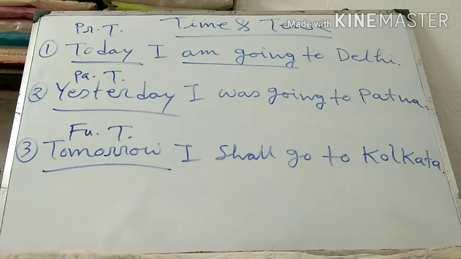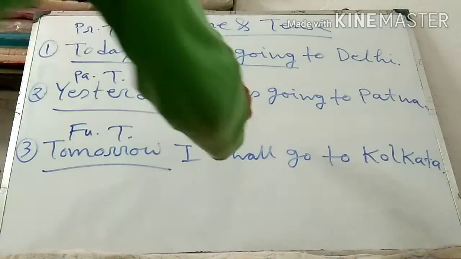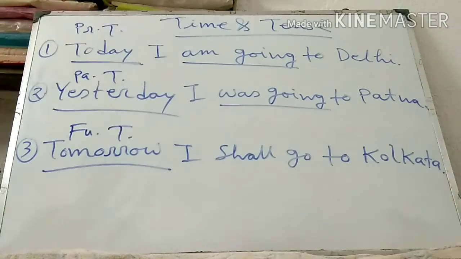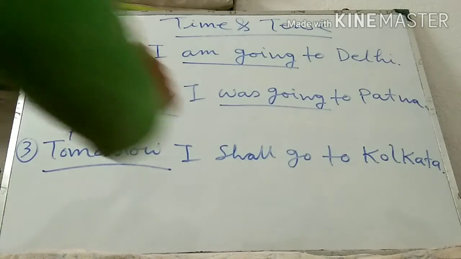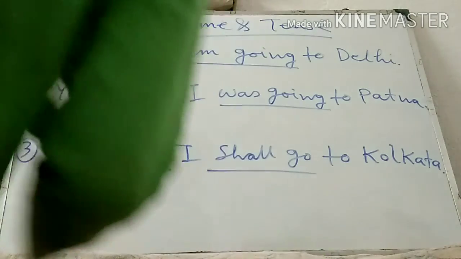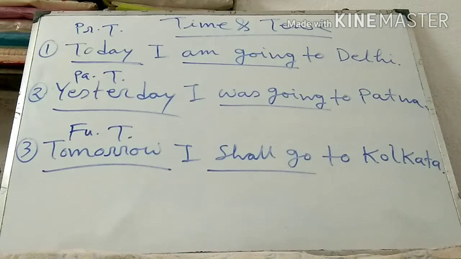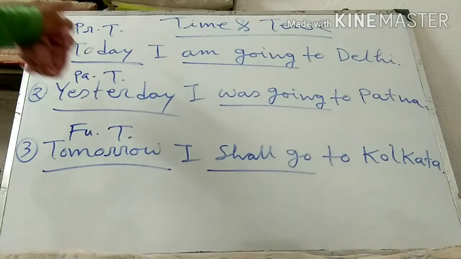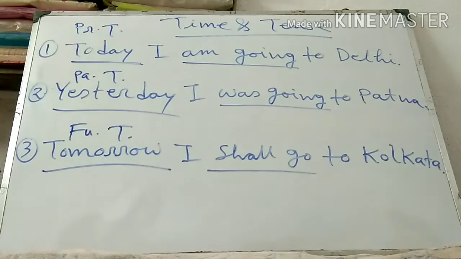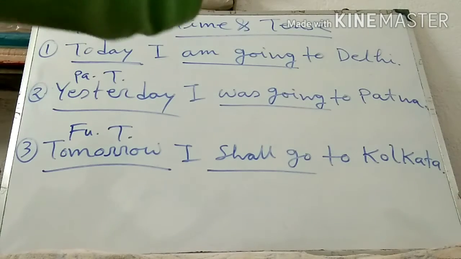But when I am using yesterday, that means past time, then I am using here was going. Thereafter, when I am using tomorrow, future time, I am using shall go. This is the clarification of time and tense.